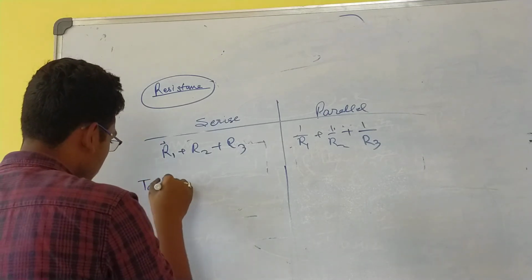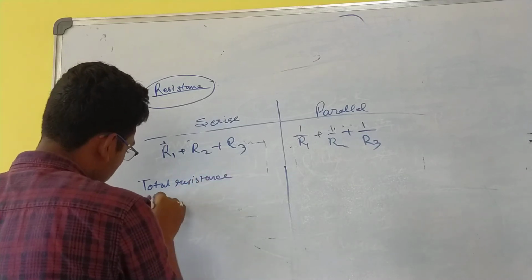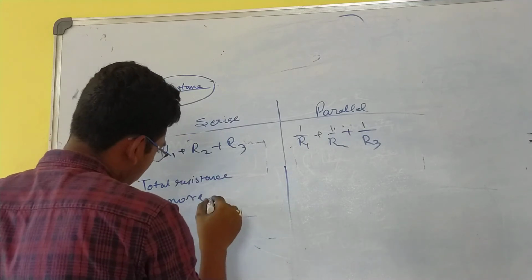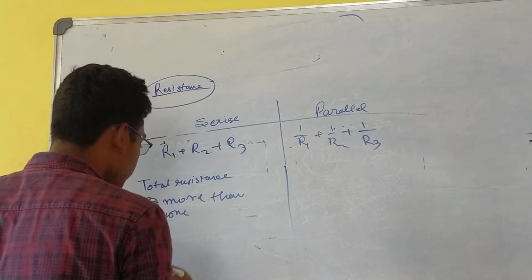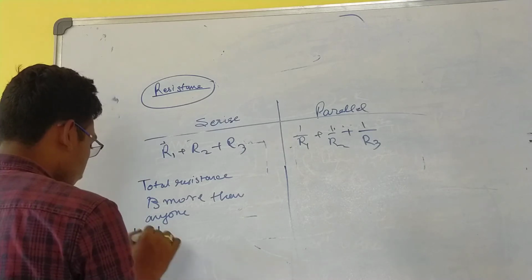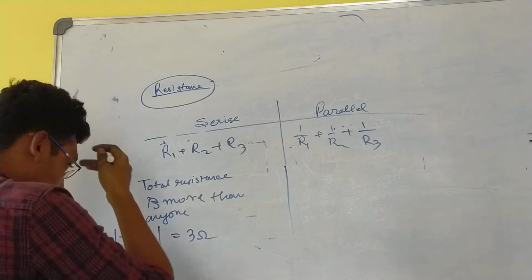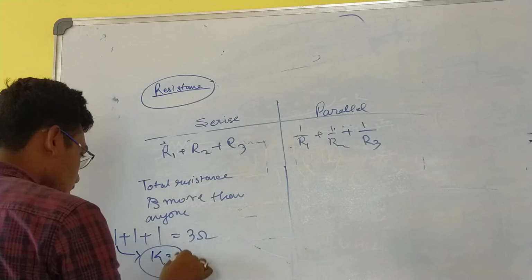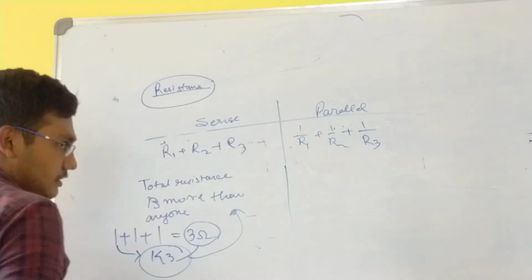Total resistance in series is more than any one of the resistances. It is clear: if R1 is 1 ohm, 1 ohm, 1 ohm, 1 plus 1 plus 1 is 3 ohms. Fine. But 1 is less than 3. The total resistance is more than any one of the resistances.